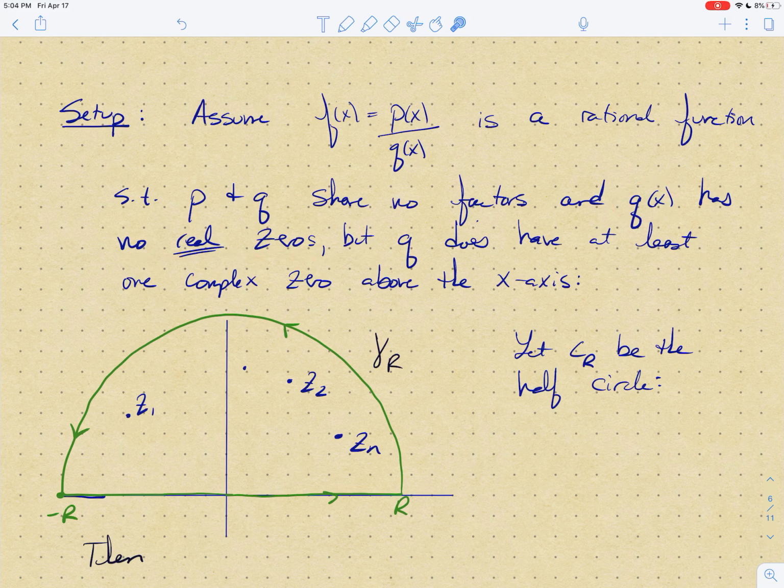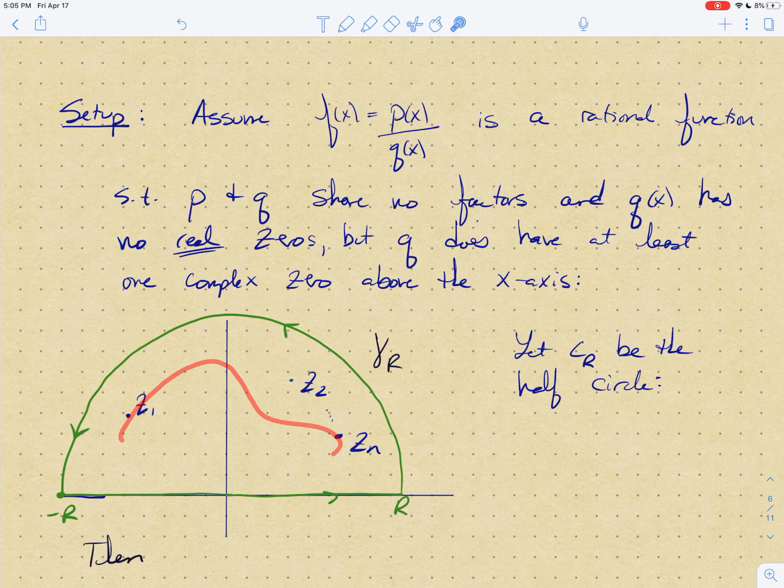But q has at least one complex zero above the x-axis. So it has no real zeros, but when I think about it as a complex function now, it does have at least one complex zero above the x-axis. And so I'm going to imagine that these are all the zeros of q: z1, z2, out to zn.